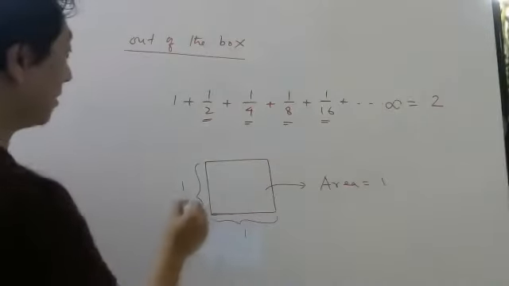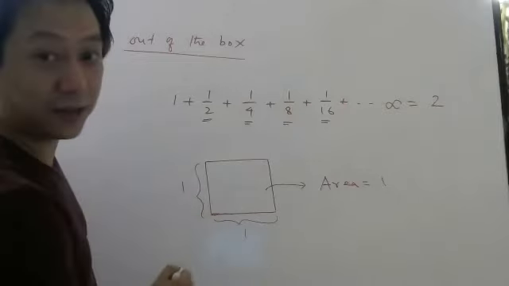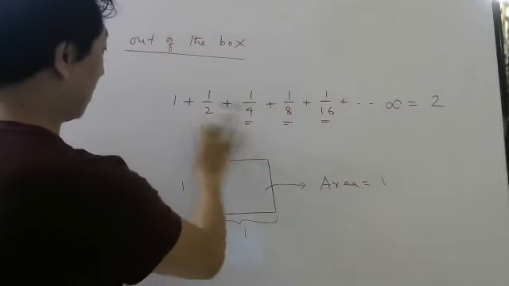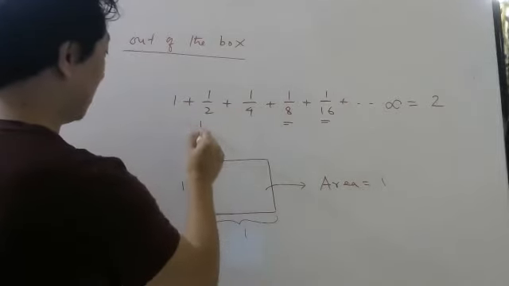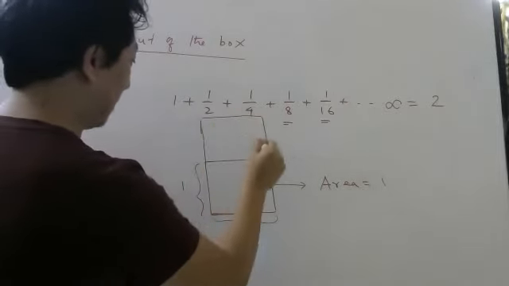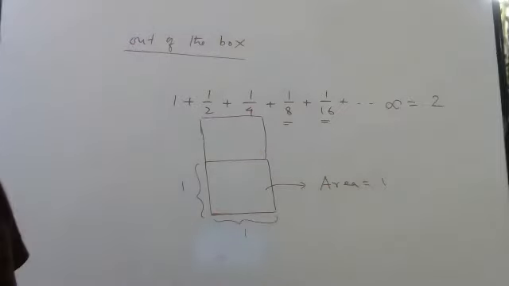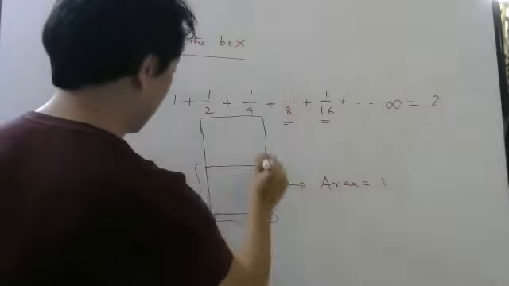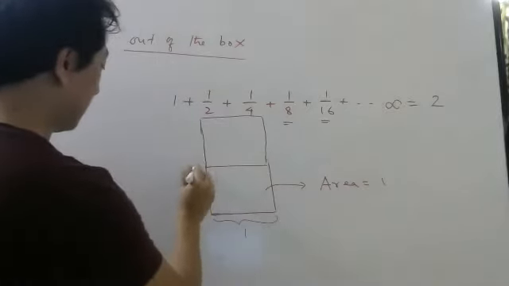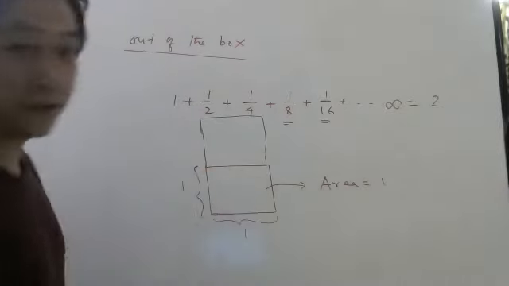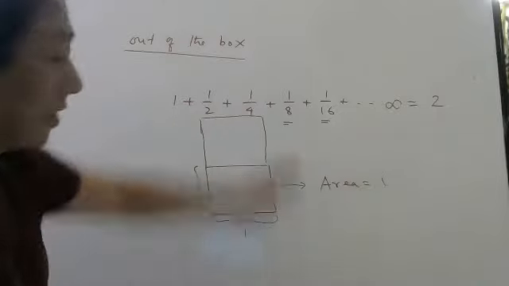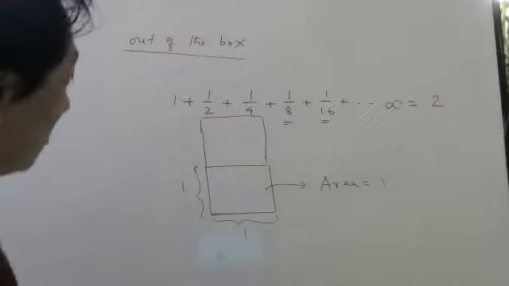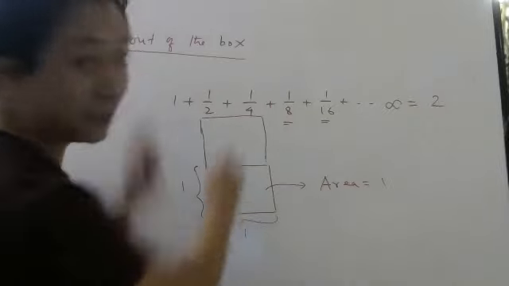Now suppose I add exactly one more, exactly the same. Let me change it. Now if I ask the total area, what will be the total area? 2, because this is 2, this is 1, it's a rectangle.